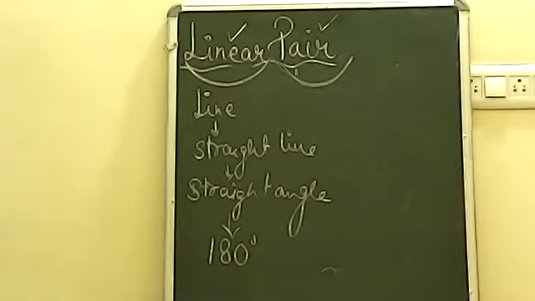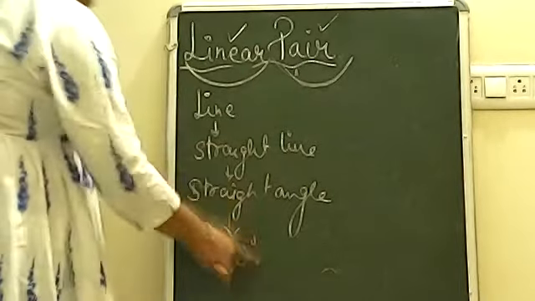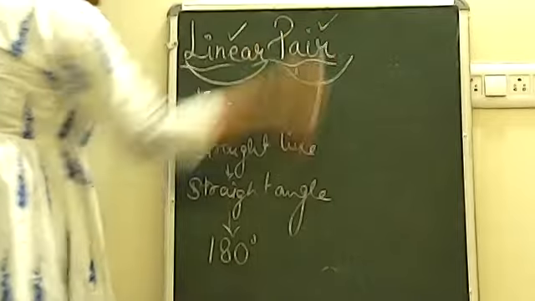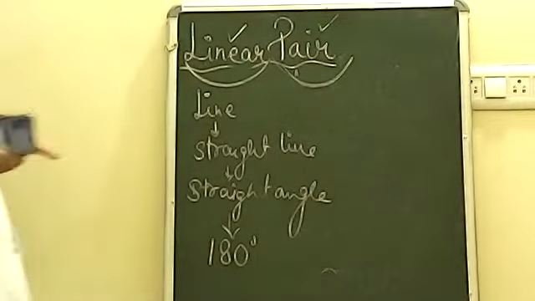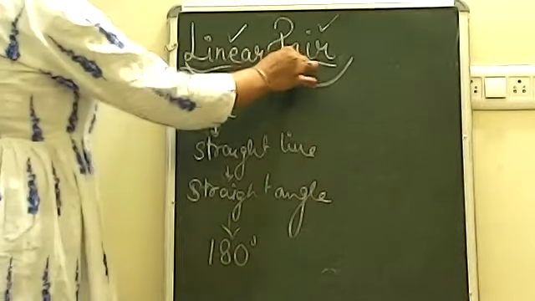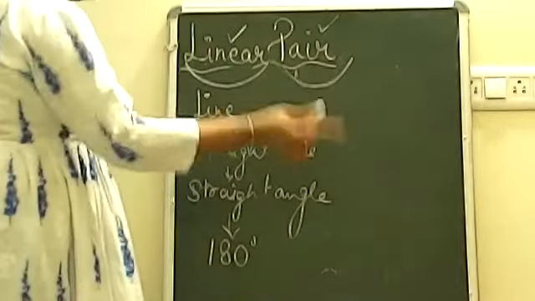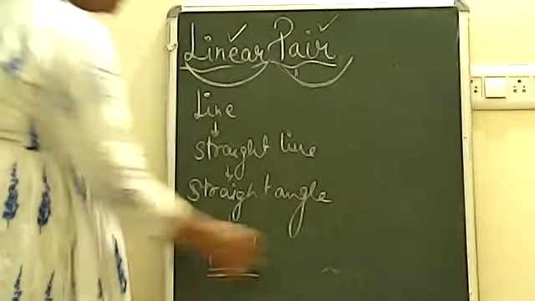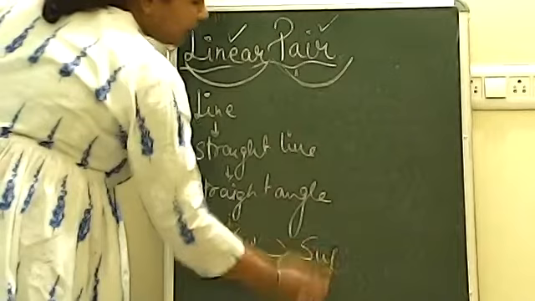Remember, 180 degree is a concept you combine with pair. अगर आपको पता होगा, हम लोग इसके पहले भी पढ़ चुके हैं कि when you have a pair of angles, whether adjacent or non-adjacent, if it gives you the sum 180, that is called supplementary.